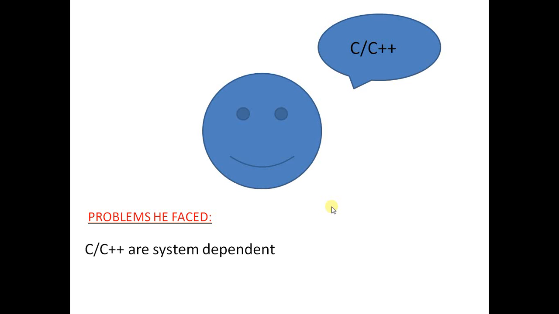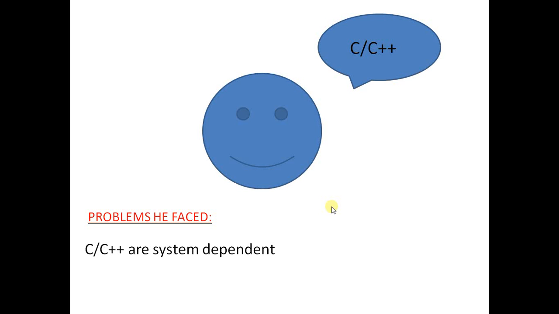Suppose I developed code using an Intel processor, and if I execute the code on a SPARC processor, it does not run, because both C and C++ are system dependent languages.